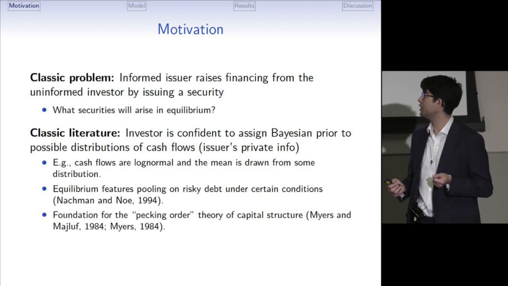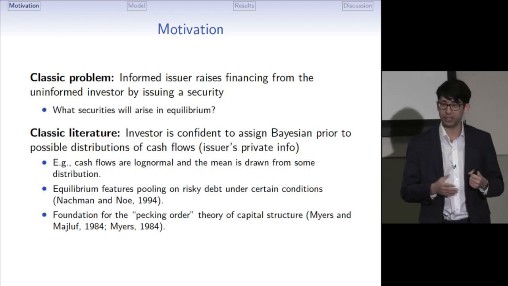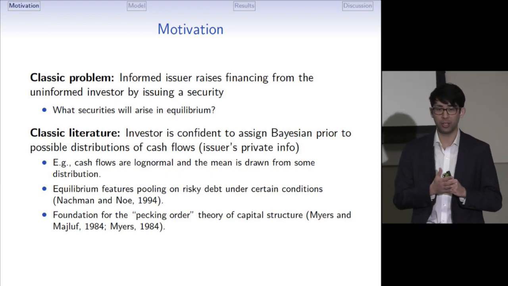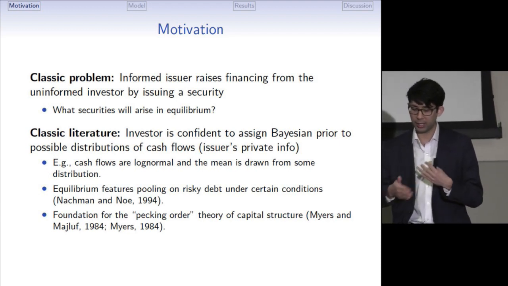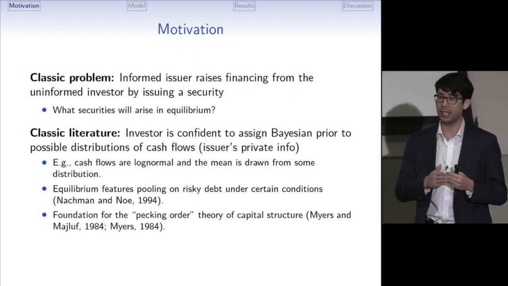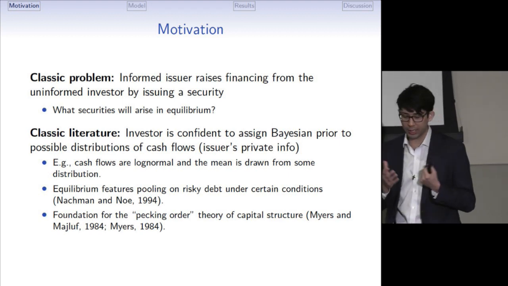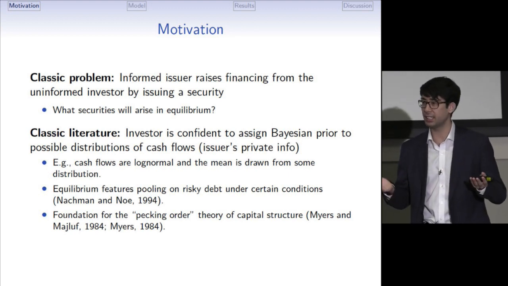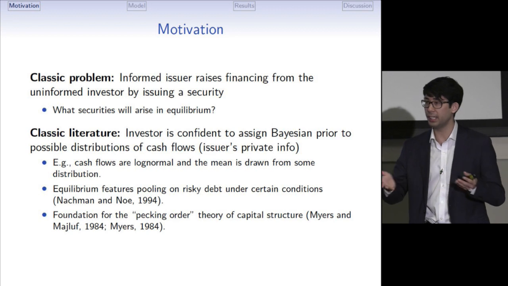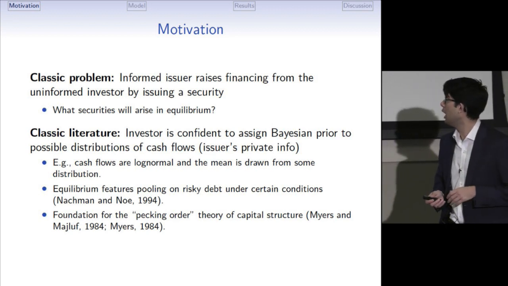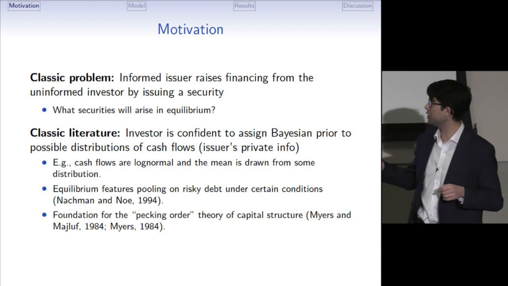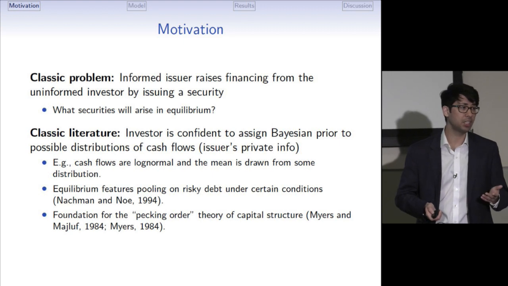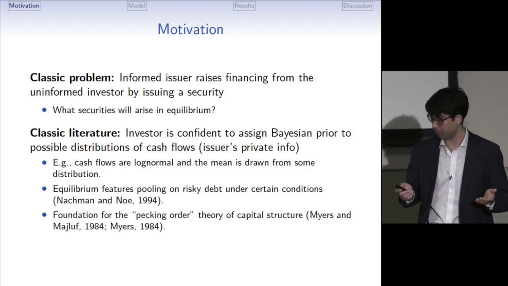The classical approach is to assume that the investor is confident to assign a Bayesian prior to different distributions of cash flows. Normally, it's also further assumed that these distributions of cash flows are ordered by some strong stochastic ordering. A typical example would be that cash flows are log-normally distributed, and the only thing that the investor is uncertain about is the mean of the cash flow, and he has a well-defined prior over this mean. The typical standard result in this literature is that risky debt arises under certain conditions, which provides foundation for the pecking order theory of capital structure.